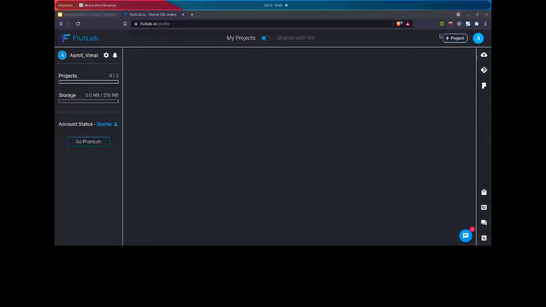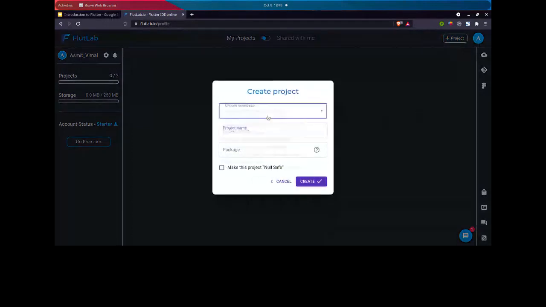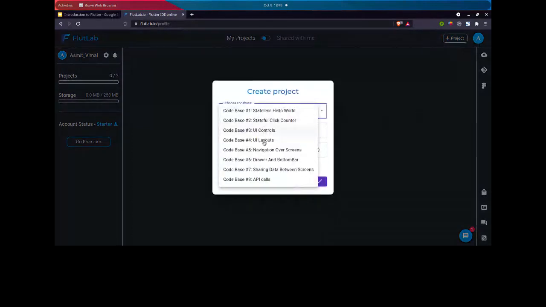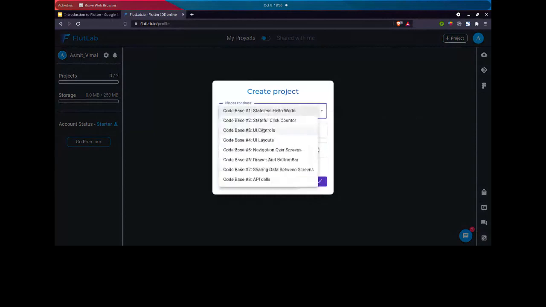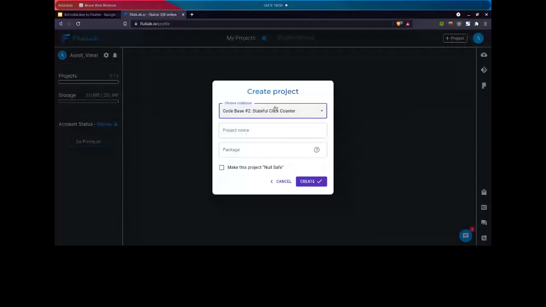Just create an account here, and then we will create a project. If everyone is ready, let's click on this project. Choose the code base. Let's choose a simple Hello World first. No, not Hello World, let's go for the stateful click counter. Set the code base to stateful click counter.